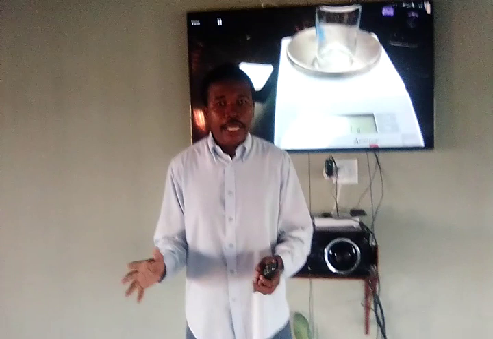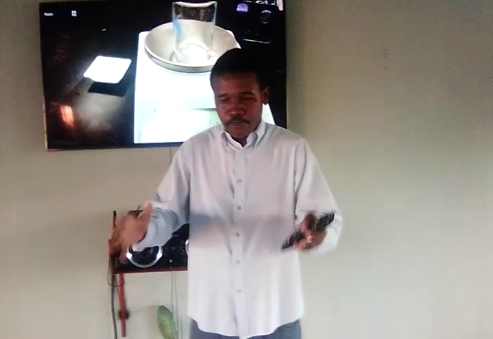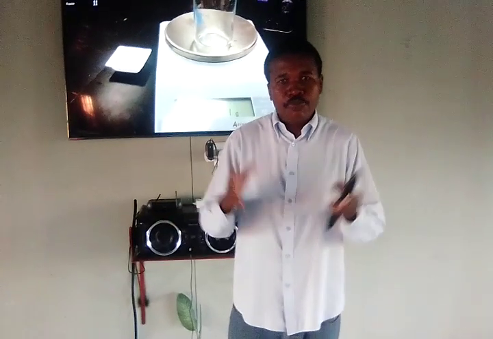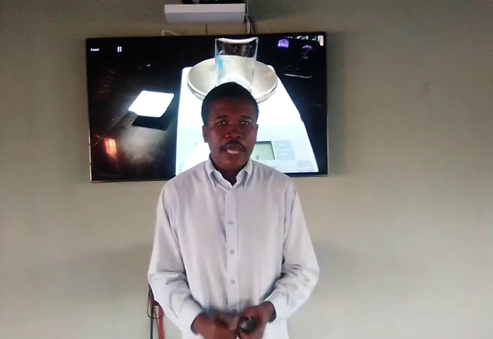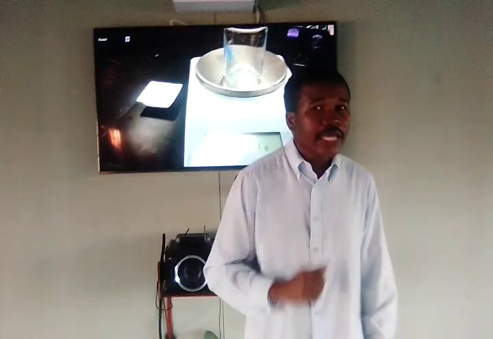A decomposition reaction is basically the breaking down of a large compound into simpler compounds or even its derivative elements. Let me say that again. We're talking about breaking down. When you break something, sometimes you can pick up a brick and it's very big, but you know this brick is too big and I only want to use maybe a part of it. So you break the brick maybe into 2 pieces, maybe into 3 pieces. Then when you break it down, it means that effectively a decomposition reaction has, in a way, taken place there.